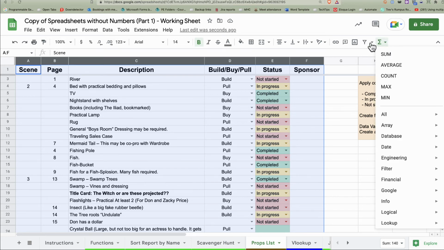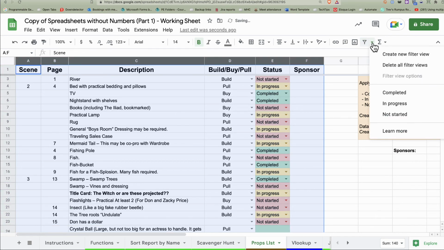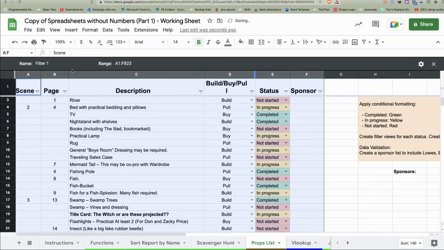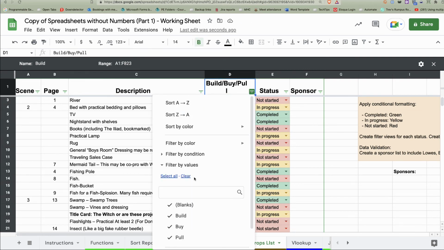Create a new filter. So I'm going to do build first. I'm going to go into build here and select build. That's great. Whoops, grabbed the wrong one. Let's try this again. I'm going to select build here.